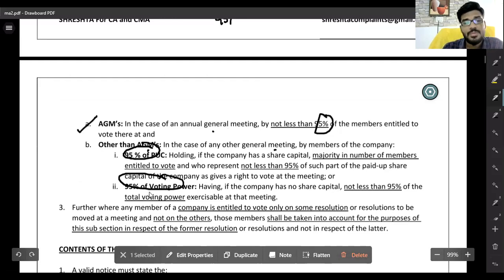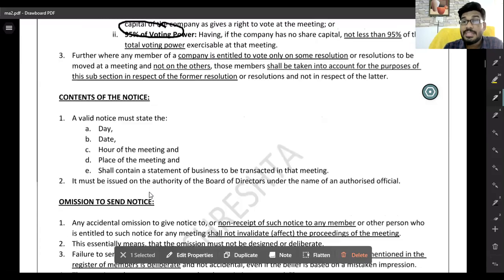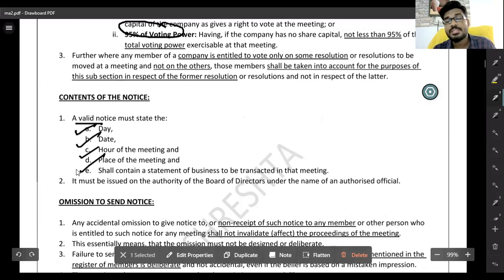Okay, so 95%. Then what are the contents of the notice? What should you mention, sir? Date, time, hour, place, and the matters that are going to be discussed under the meeting can be mentioned in the notice.